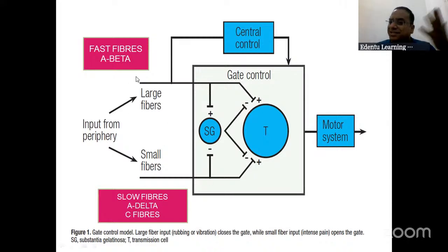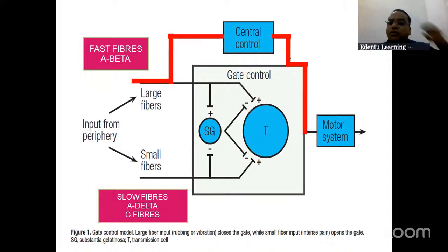Whenever there is an injury, your A delta and C fibers get excited. And you start stimulating fast fibers or peripheral fibers, A beta fibers get excited. These fast A beta fibers travel faster. It's like without entering the city, it is bypassing and reaches the brain.